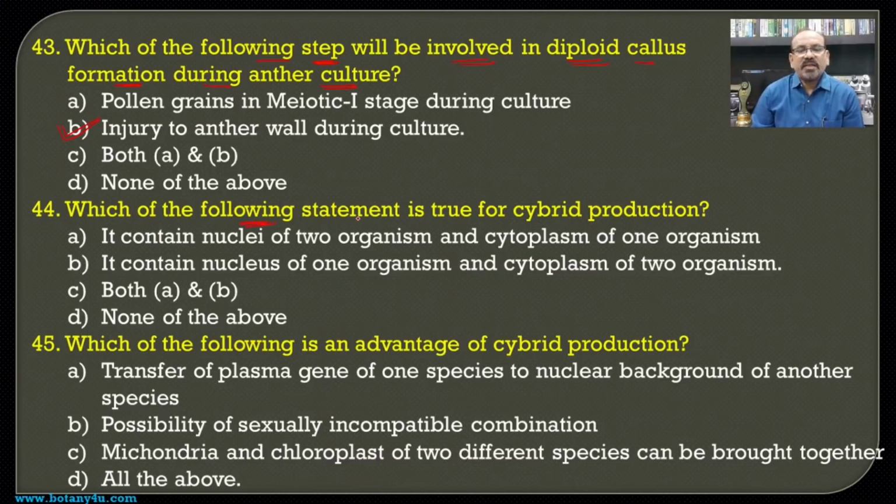Then which of the following statements is true for the cybrid production?